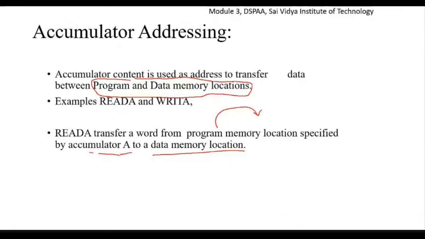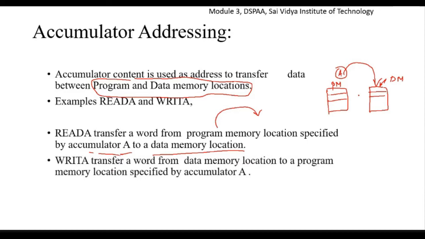So we'll be having a program memory location, and we'll be having a data memory location. The program memory location which is specified by the accumulator A register will be copied, transferred, or moved to your data memory location. So to this particular data memory location it transfers that particular data.